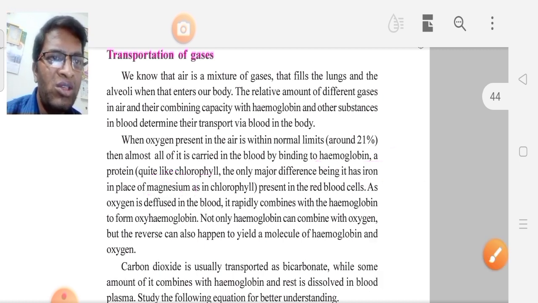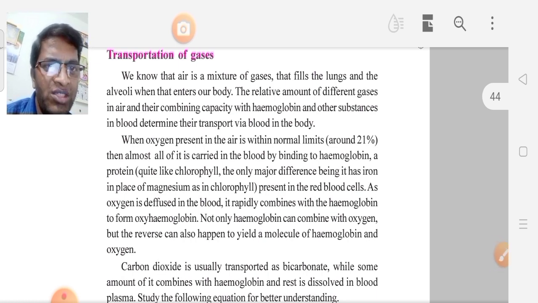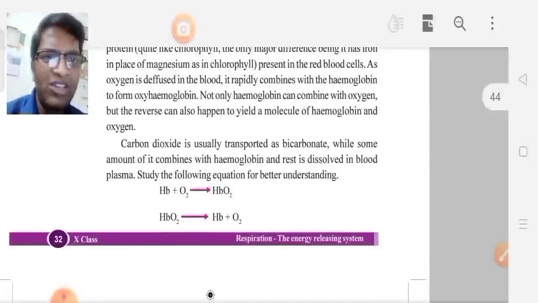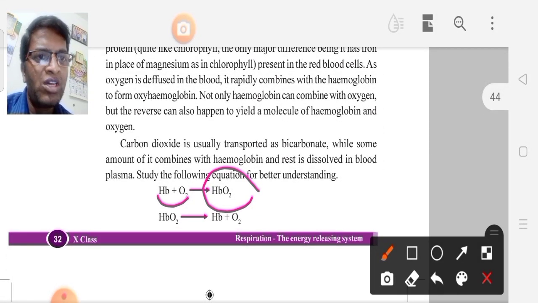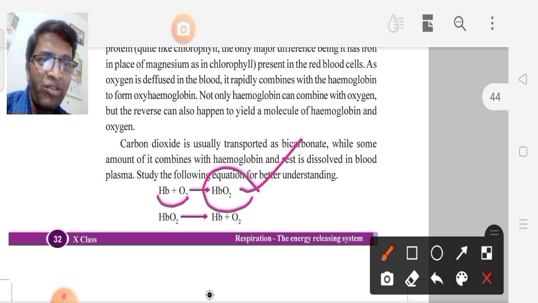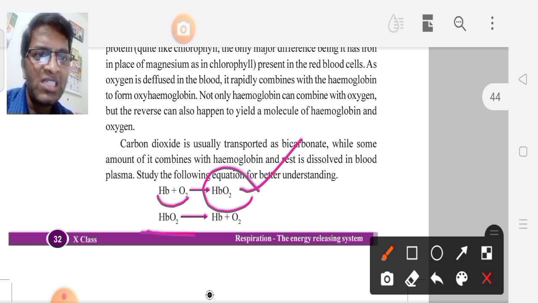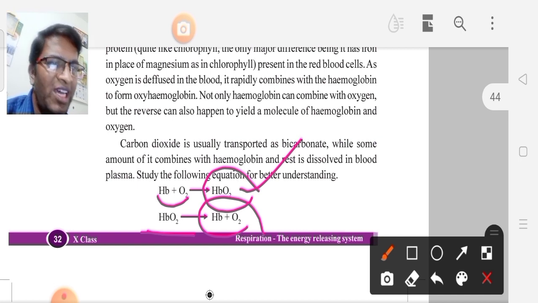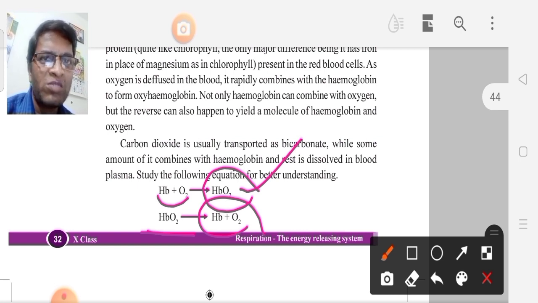Hemoglobin is helpful for transportation of oxygen and carbon dioxide. Hemoglobin combines with oxygen, then it gives oxyhemoglobin. In the form of oxyhemoglobin, the oxygen is supplied to the different parts of our body. Whenever the oxyhemoglobin reaches the cells, inside the cells it splits into Hb plus O2. So here you need to remember that the transportation of gases takes place by the hemoglobin.